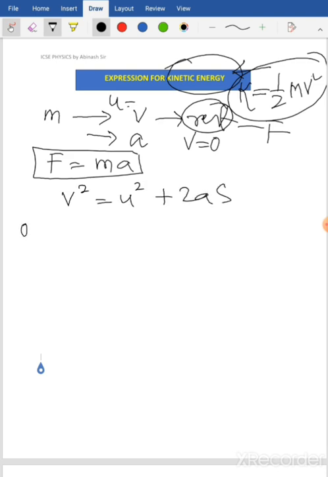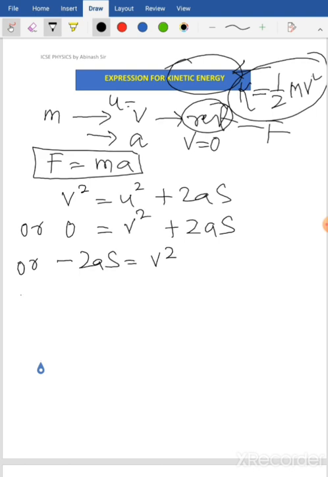Here the final velocity is 0 and the initial velocity was v, so 0 equals v square minus 2as, or s will be v square by 2a. This minus sign is just to indicate that it is retardation, a negative acceleration. So now we have the value for s.